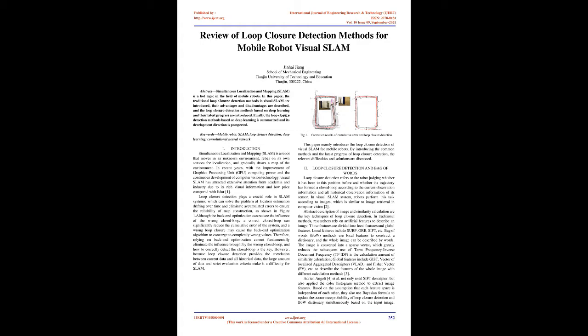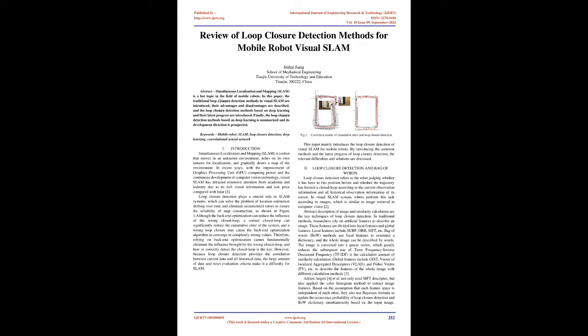compared with LiDAR [1]. Loop closure detection plays a crucial role in SLAM systems, which can solve the problem of location estimation drifting over time and eliminate accumulated errors to ensure the reliability of map construction, as shown in Figure 1. Although the back-end optimization can reduce the influence of the wrong closed loop, a correct closed loop can significantly reduce the cumulative error of the system, and a wrong loop closure may cause the back-end optimization algorithm to converge to completely wrong values. Therefore, relying on back-end optimization cannot fundamentally eliminate the influence brought by the wrong closed loop, and how to correctly detect the closed loop is the key.